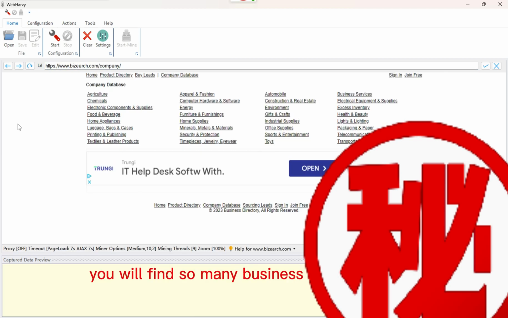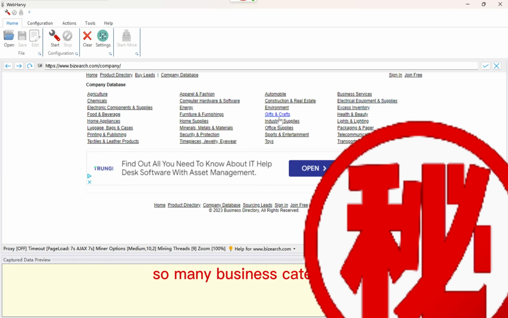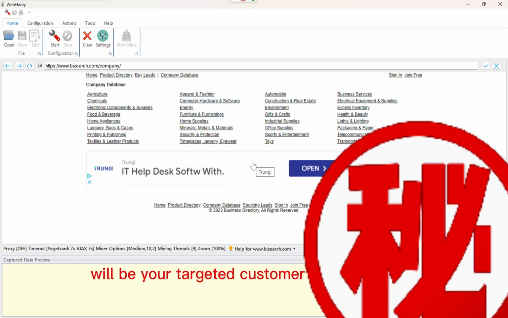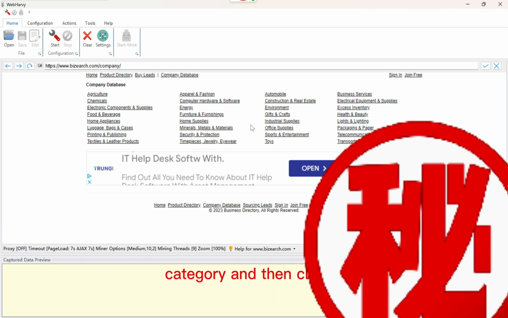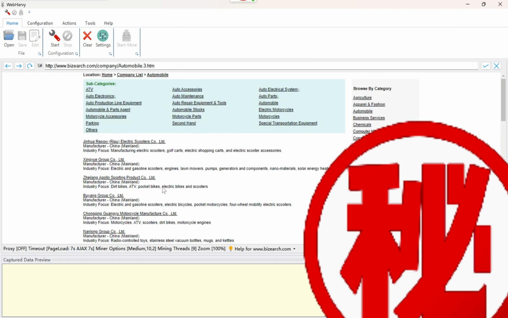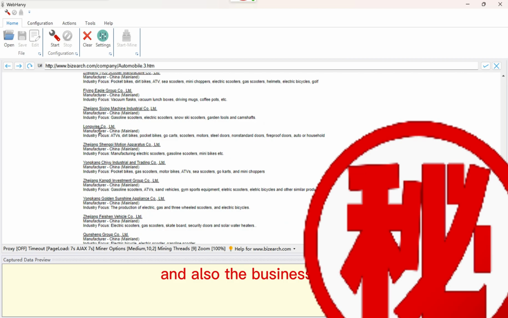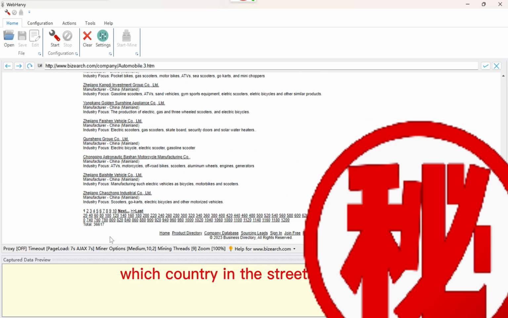You will find so many business categories, right? Agriculture, chemicals, electronic components, supplies, and you can check whether your targeted customers' business type category is there, and then click it. For example, I'll choose automobile. We will find so many company names and also the business type, which country, industry focus, right?